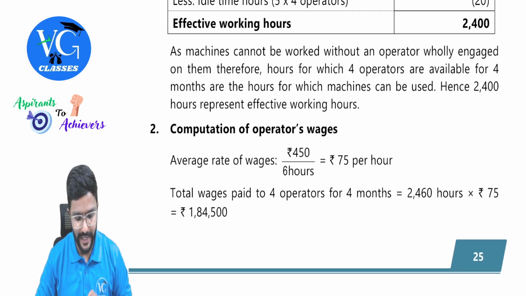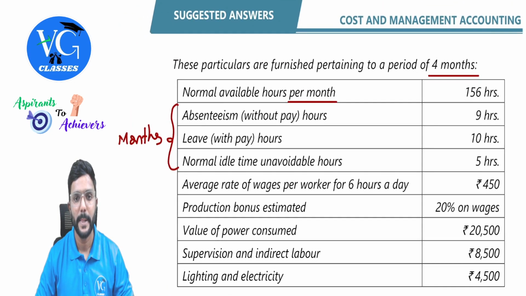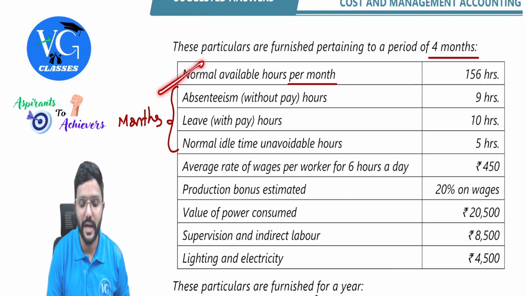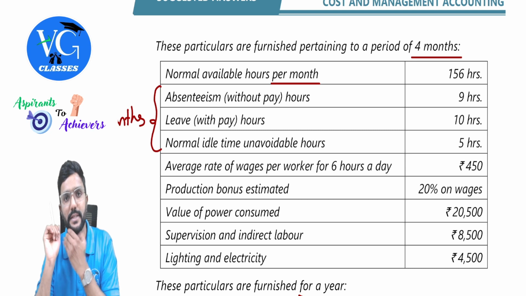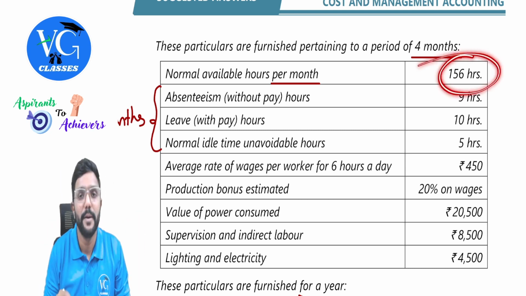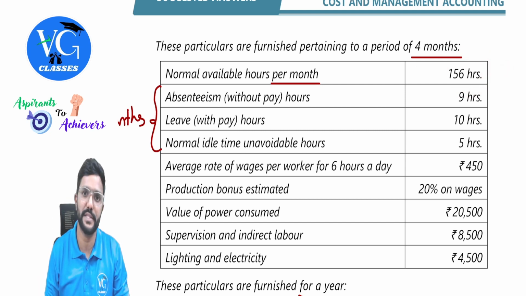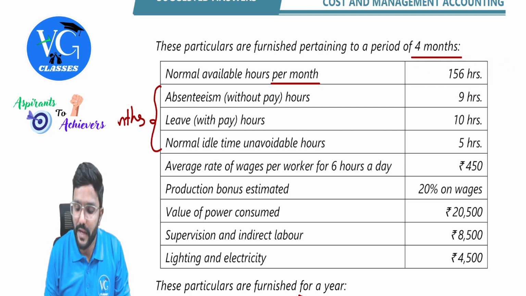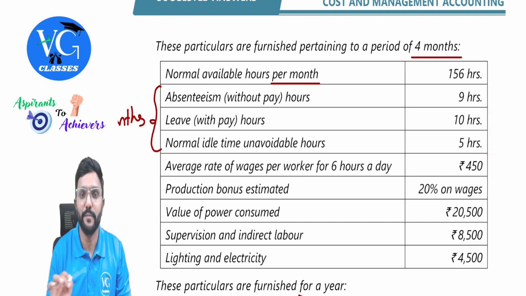I will just go back and explain this part once again because I feel somewhere that students might get doubt only in this part. Guys, please be careful. Normal available hours per month. This is 156 hours per month. This is per operator or all 4 operators put together. Guys, this is available hours per month. That means each operator can work for this many hours in a month. Yes, sir. Whereas whatever they have given here also is per operator, but for 4 months.